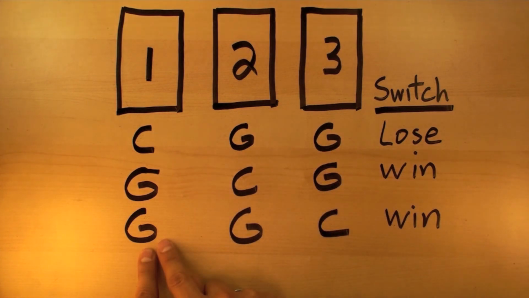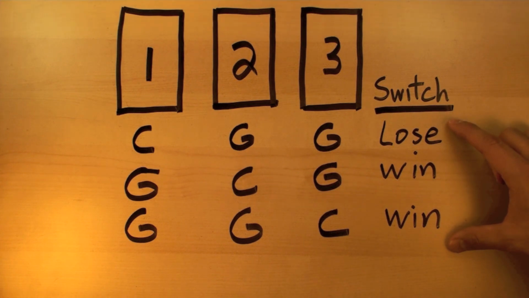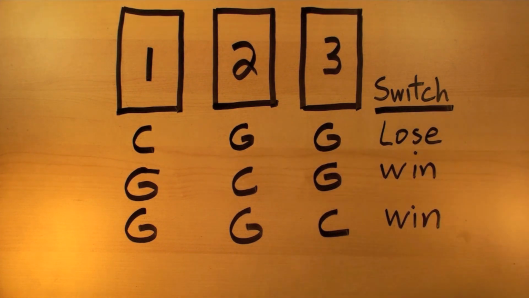Here, when we pick, in this scenario, with the goat behind door number 1, Monty is forced to open door number 2 because, again, he can't open door number 3 because that's where the car is. So Monty opens door number 2. If we switch, we end up picking the car behind door number 3. So of the 3 scenarios, we win 2 out of the 3 times, telling us that the probability of winning if we switch is 2/3.